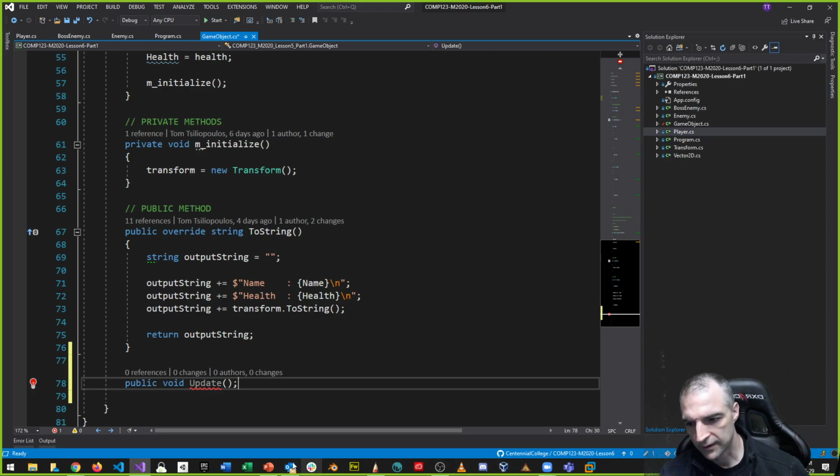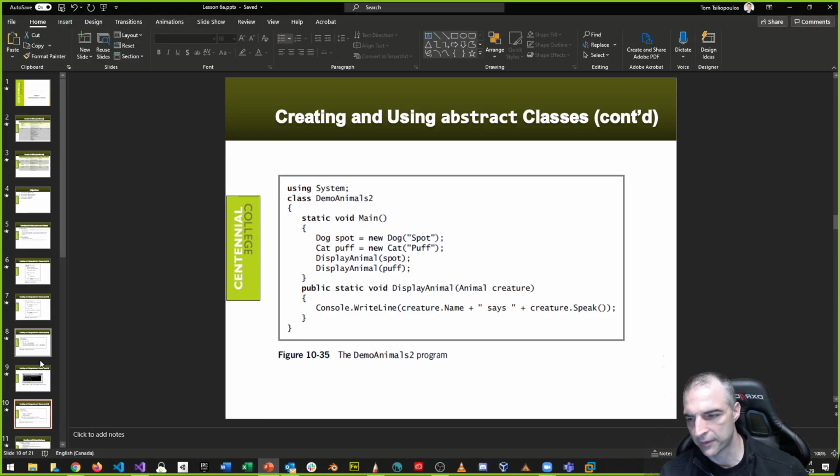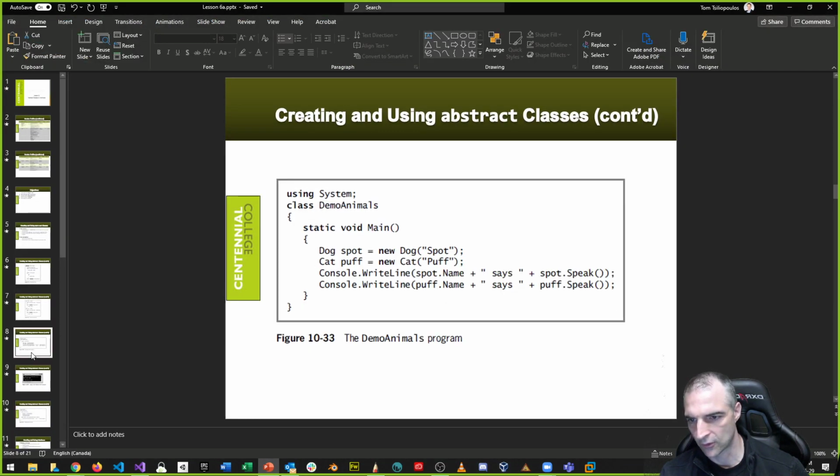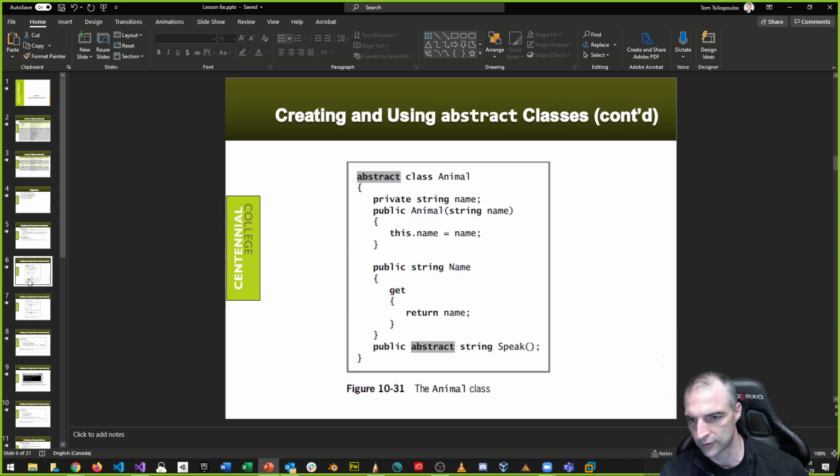So remember, just like in the PowerPoint, when we mark a method as abstract, going up here to the class definition, first you have the accessor, public, private. Then you have, is it abstract or concrete? If you leave abstract out, it's concrete. There is no concrete keyword, okay?